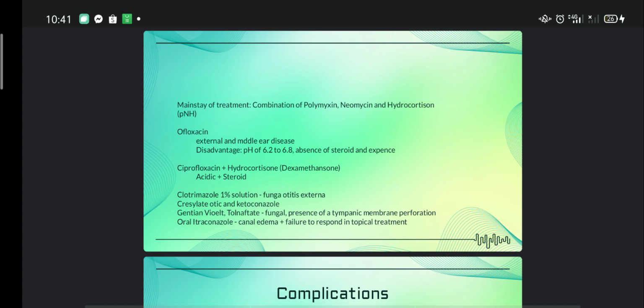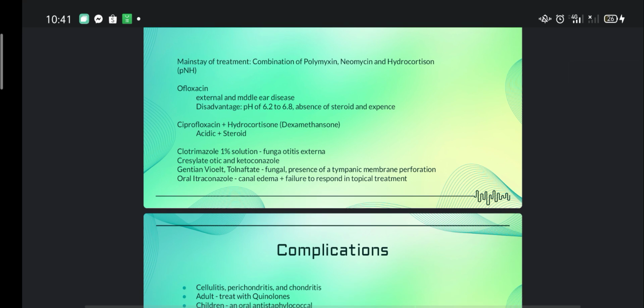However, the mainstay of treatment would be the combination of polymyxin, neomycin, and hydrocortisone, known as PNH. Ofloxacin could be used for external and middle ear disease. However, the disadvantage would be the pH is around 6.2 to 6.8, the steroid is absent, and it is more expensive. For ciprofloxacin, it could be combined with hydrocortisone or dexamethasone. So the advantage is that it is acidic plus it contains a steroid.